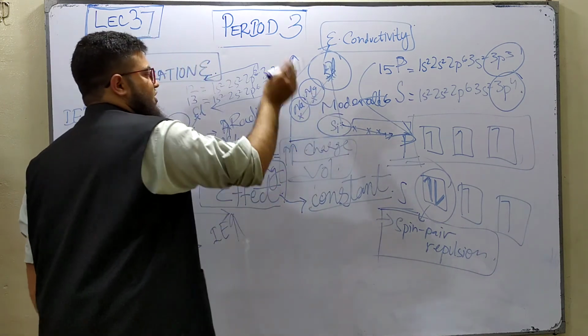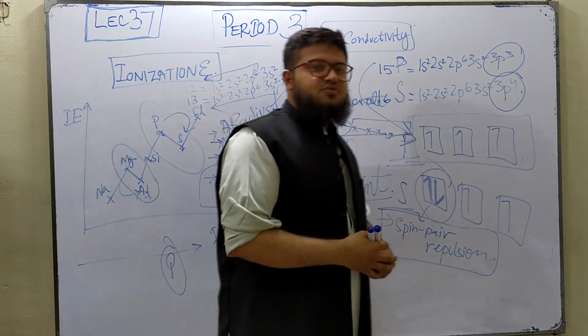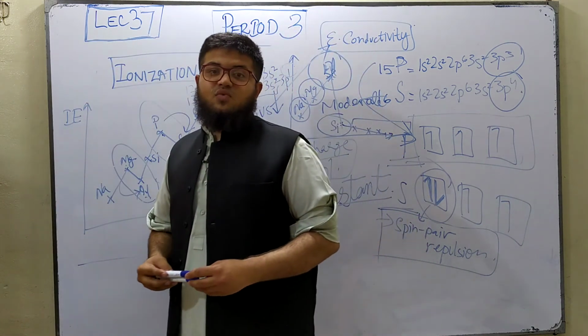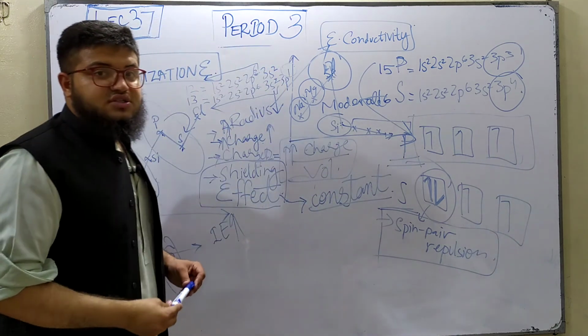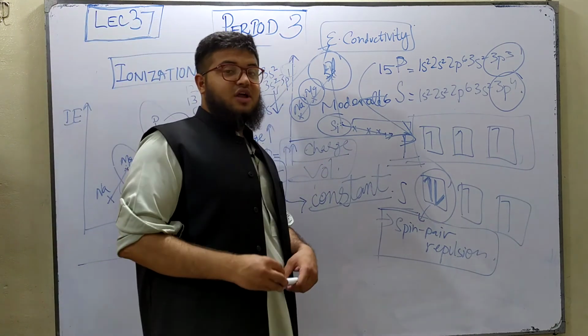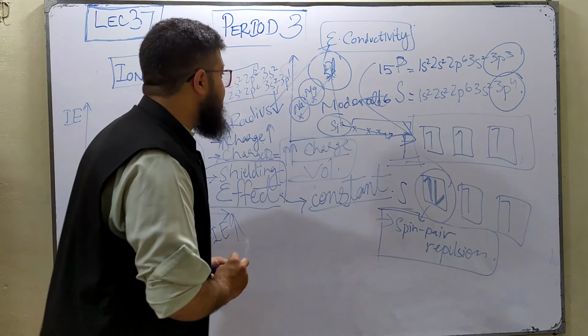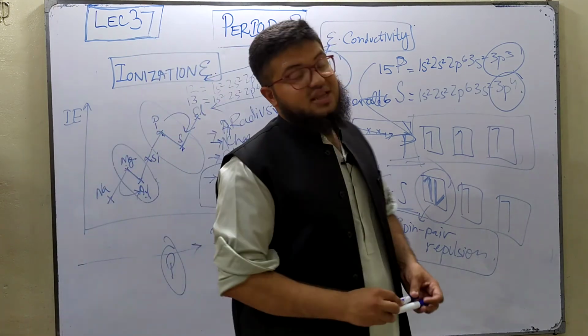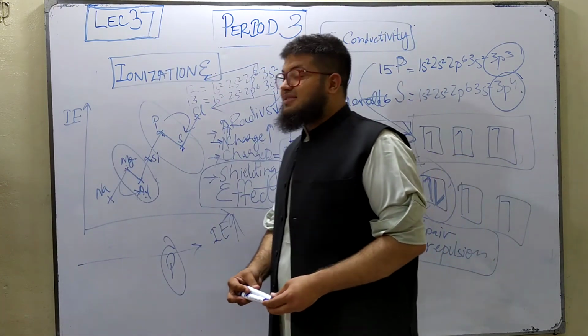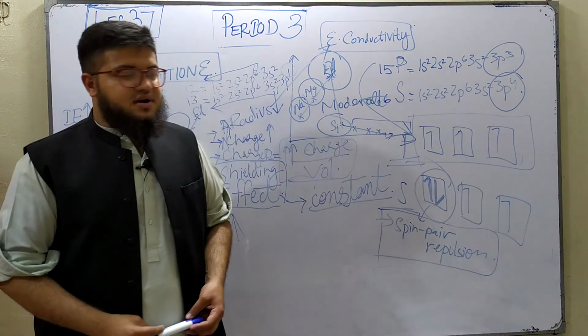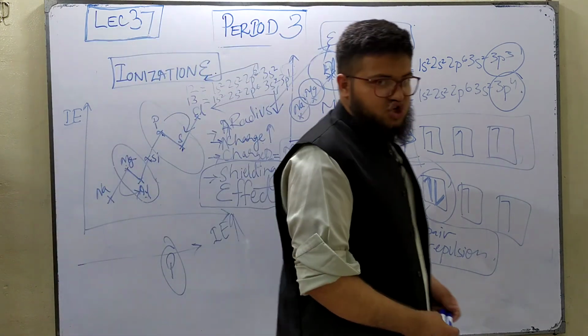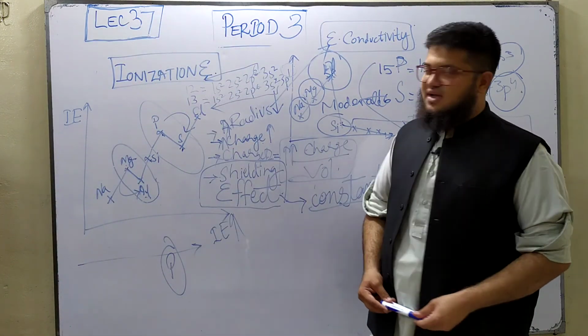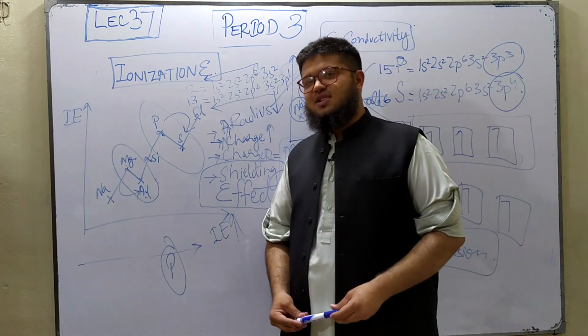So the answer to this is going to be from sodium to magnesium to aluminum. What's happening? The outer shell electrons are increasing, and so there are more electrons present in the sea of delocalized electrons in case of aluminum, and so it is going to conduct electricity better than sodium and magnesium. Okay, and this completes this lecture as well. Thank you.